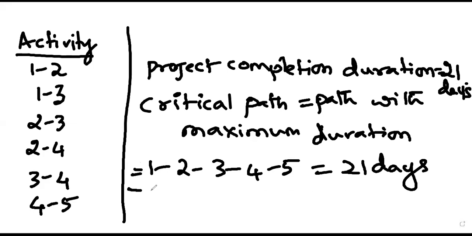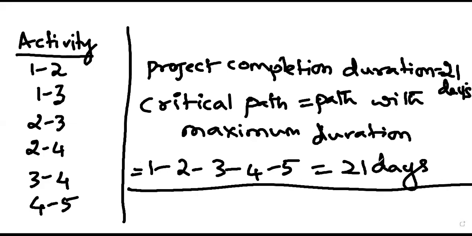So you can just make note of this, whatever I have written just now. Project completion duration is 21 days, and the critical path is the path which has the maximum duration, and that is equal to 1, 2, 3, 4, 5. Next, critical activities are,